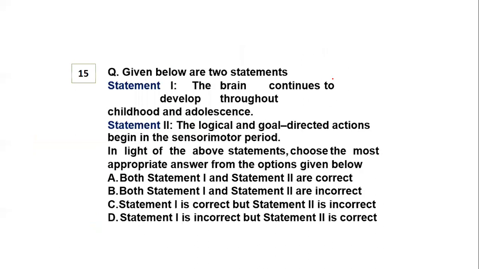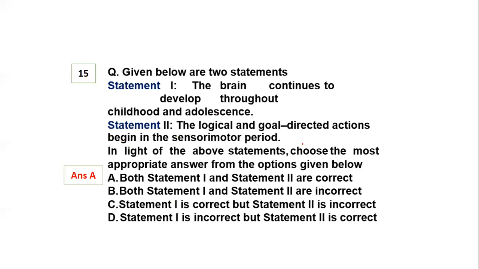Okay. The next question gives two statements, and you have to select which are right and wrong. This is again on teaching aptitude. The brain continues to develop throughout childhood and adolescence. The logical and goal-directed actions begin in the sensory motor period. And if you remember, we have done the sensory motor period and logical period very well in our theory classes and revision classes also. So the options are: both statements are right, both are wrong, one is correct and the other incorrect, or vice versa.